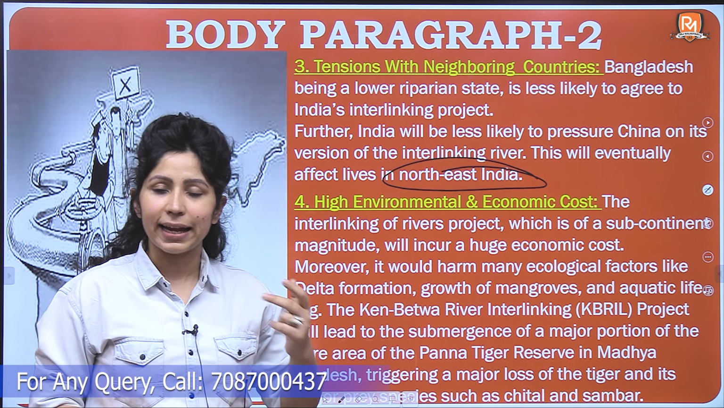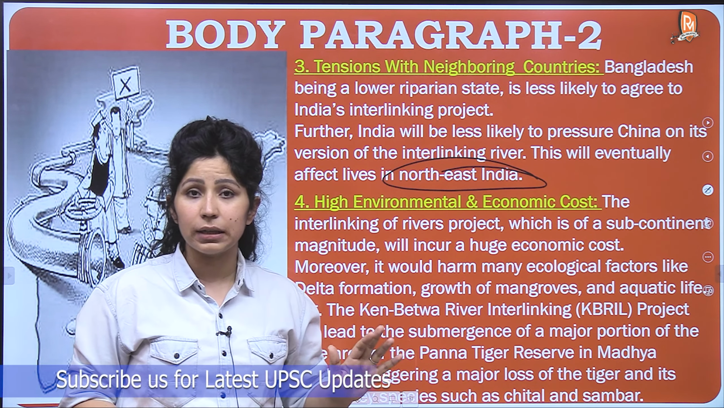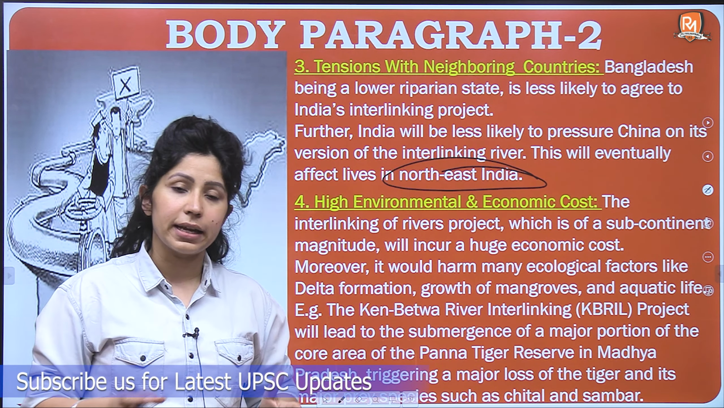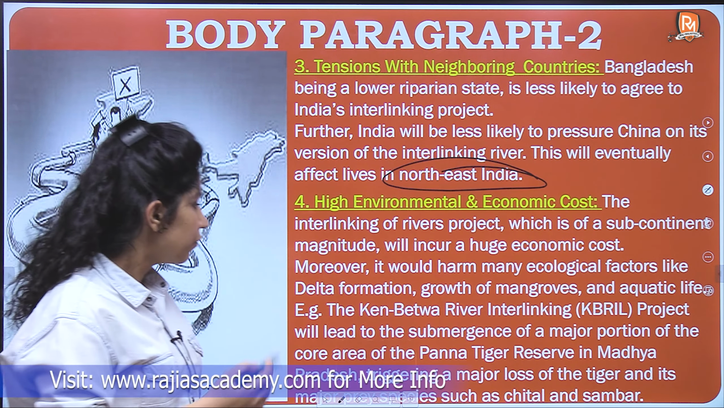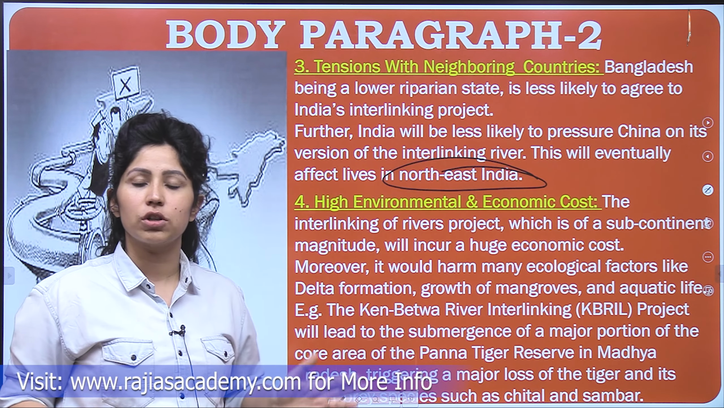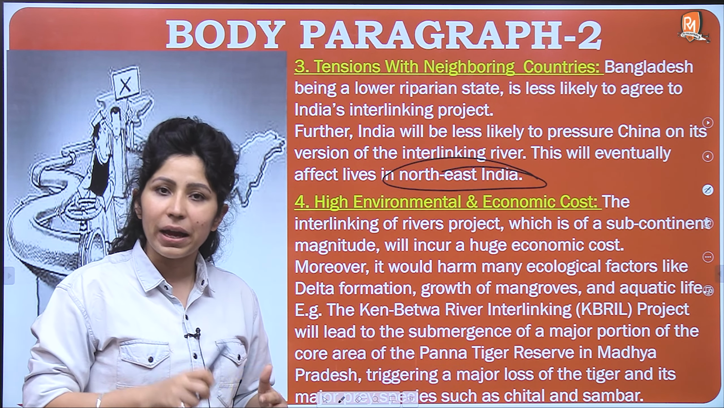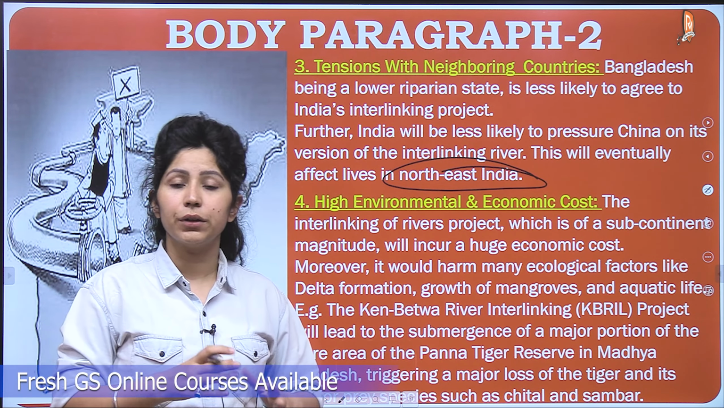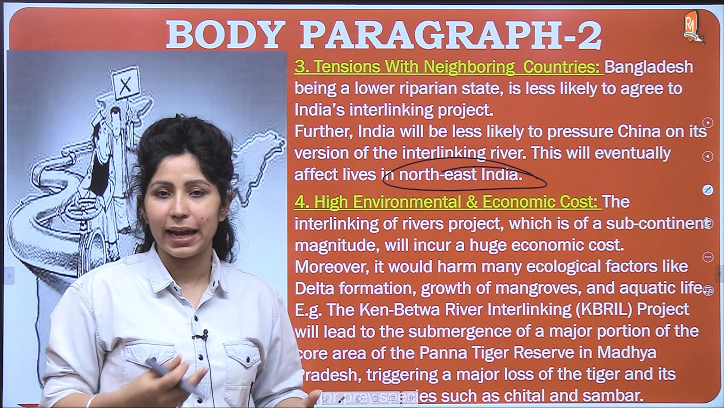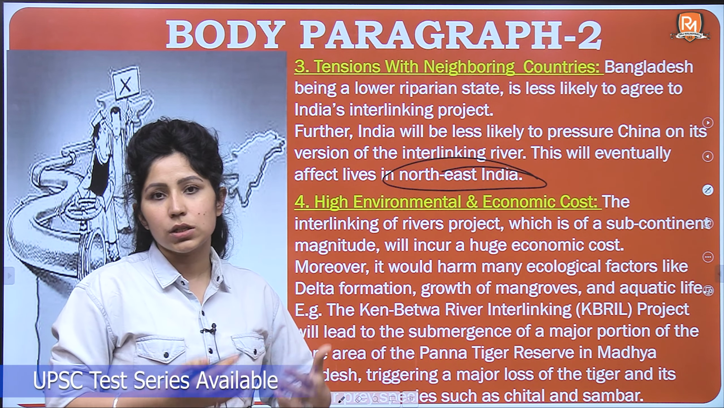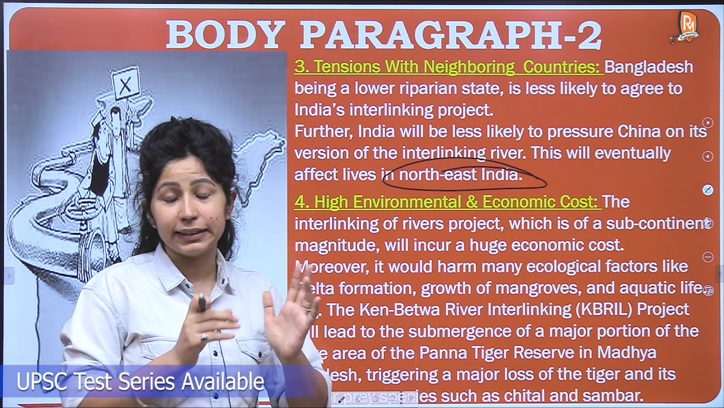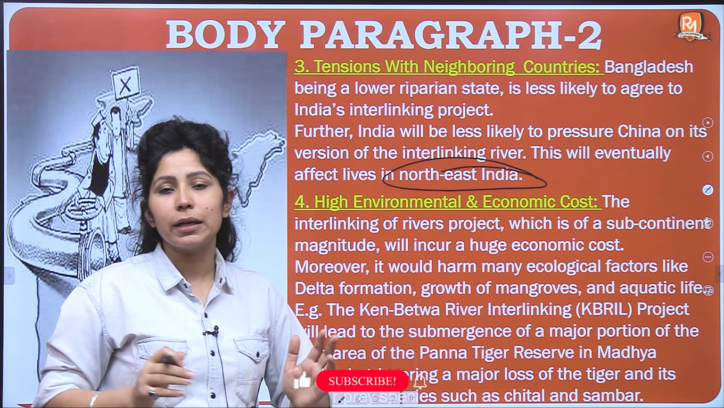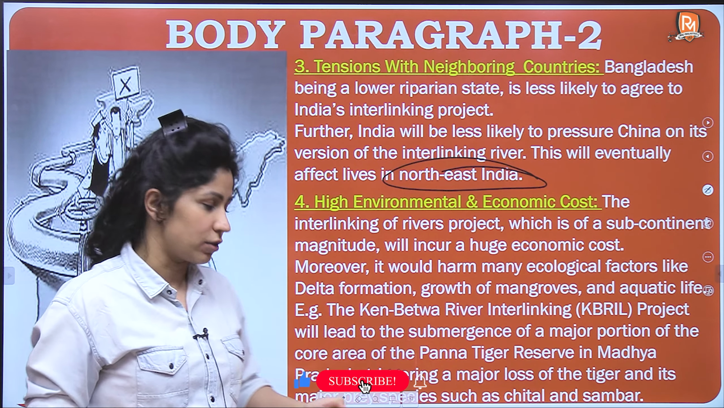Secondly, when we talk about environmental cost, for example, we've heard about the Ken-Betwa interlinking project, which might submerge a major portion of Panna Tiger Reserve. So loss of biodiversity takes place. A lot of environmental changes take place, and these losses that we see in the picture are not in parallel with the benefits that we envisaged.